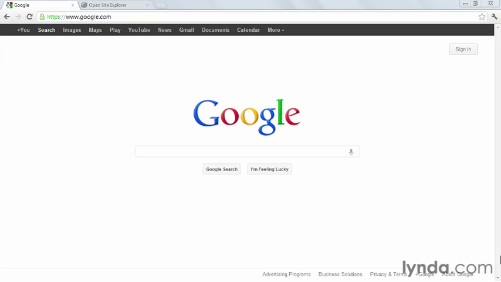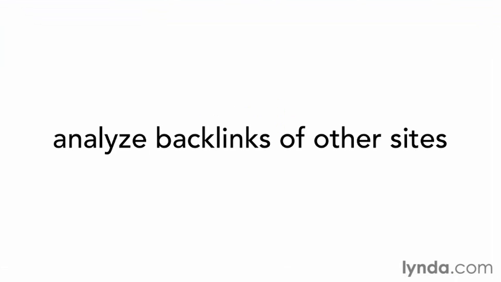Search engines rely on links to determine whether your web pages are trustworthy and authoritative. And to earn and uphold that status, it's important to always be on the lookout for new link building opportunities that you can take advantage of. One simple way to find new opportunities is to analyze the backlinks of other websites ranking for a target keyword phrase. The logic here is pretty straightforward.